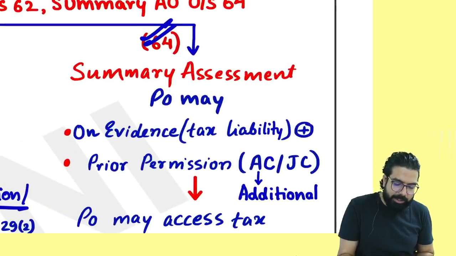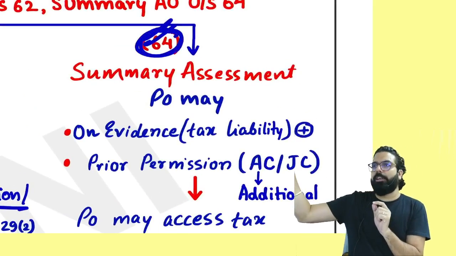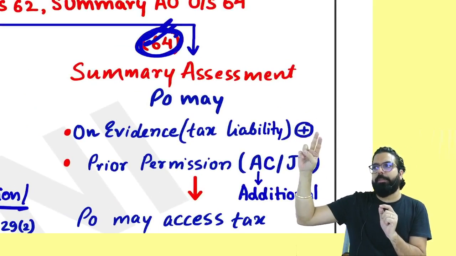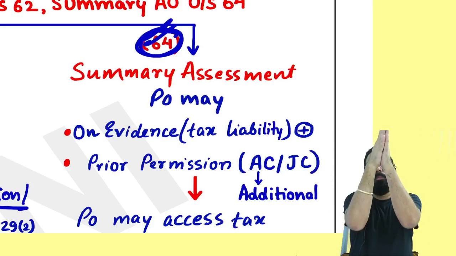Everyone over here on the right hand side now, section number 64. Tell me one thing. We learned summary assessment. We learned provisional assessment. Then we learned scrutiny. Then best judgment. Best judgment of whom?